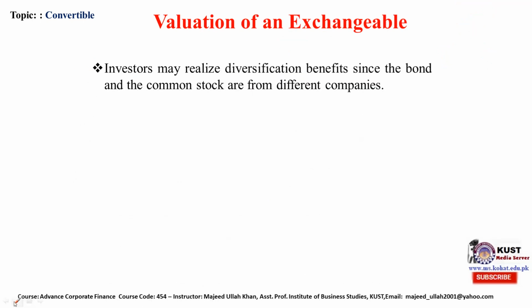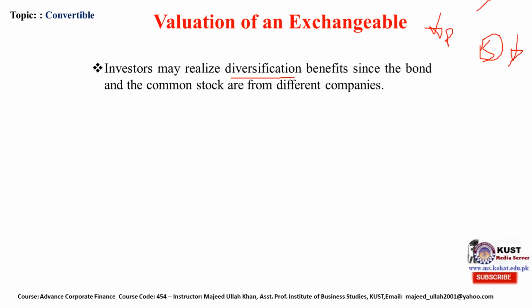Valuation of the exchangeable bond. The investor may realize diversification benefits since the bond and common stock are from different companies. So what value can be extracted from this exchangeable bond? He will say that this is diversification. We have a bond of the P company and we will have a share of this company. So if the P company goes down, not necessarily will S also go down. So there is a diversification benefit for the investor.